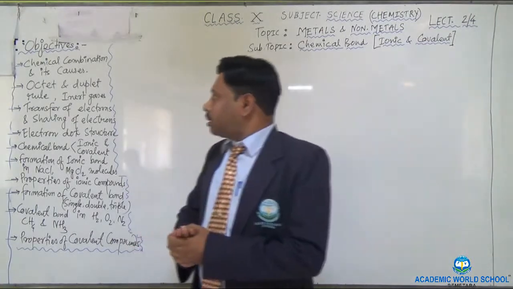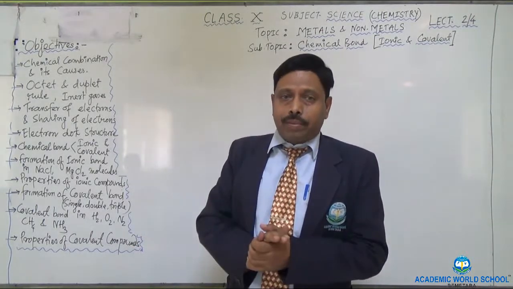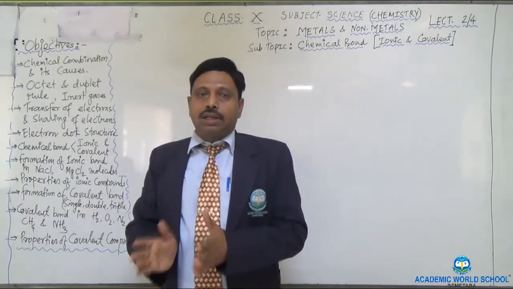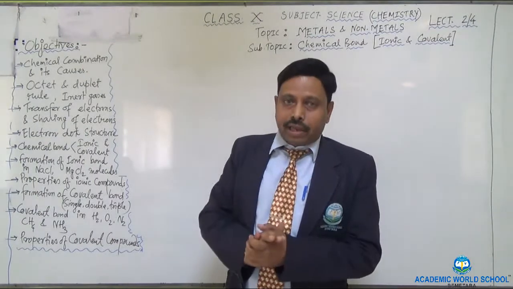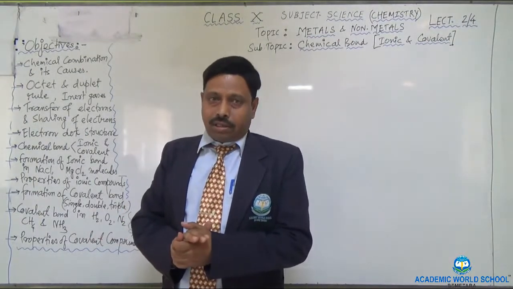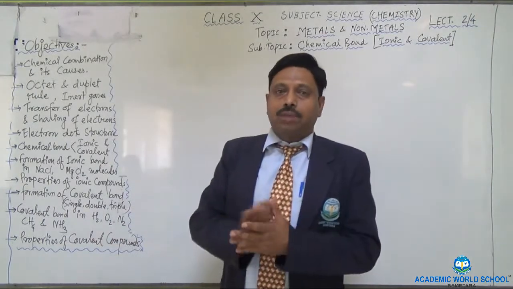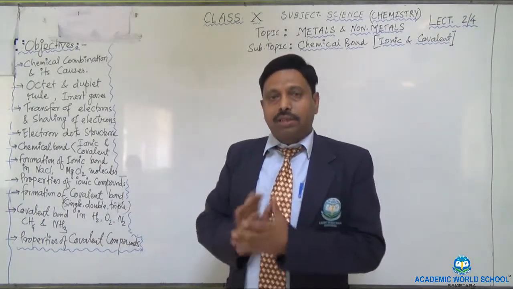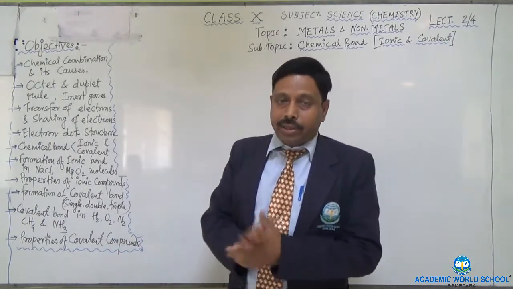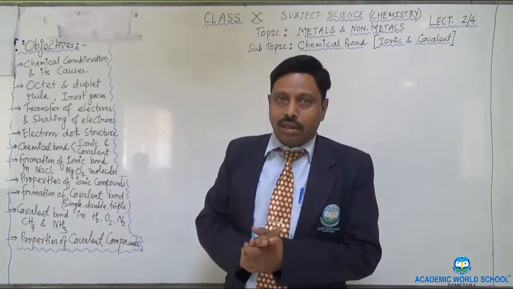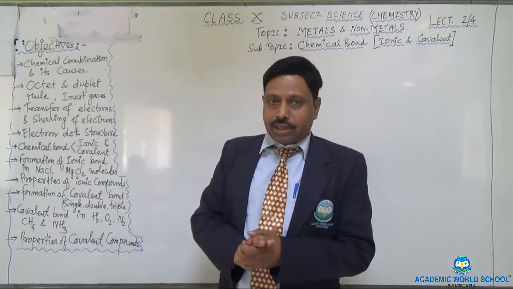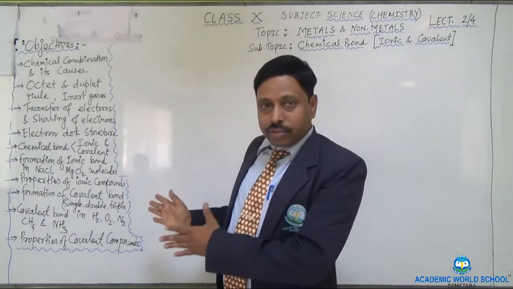If you remember, I told you that during the time of the chemical reactions, the elements combine together. The metals and the non-metals take part in chemical reaction. So now the question comes, why do they take part in chemical reaction? What happens to them? What are the causes of the chemical reaction? The answer is that to get the stability with less amount of energy, the metals and the non-metals take part in chemical combination. So let me start my lesson from this only.